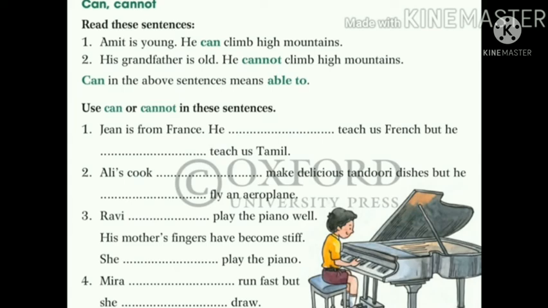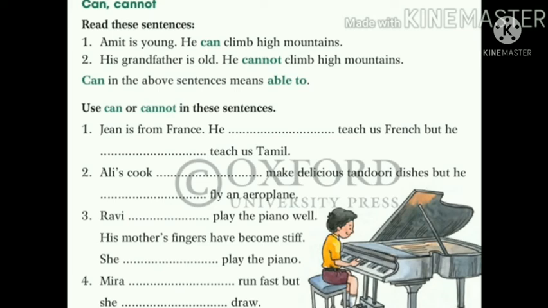Second sentence. Ali's cook can make delicious tandoori dishes, but he cannot fly an aeroplane. Because a cook cannot fly an aeroplane. Third sentence. Ravi can play the piano well. His mother's fingers have become stiff. She cannot play the piano. And fourth one, Meera can run fast, but she cannot draw. So it also shows that she is able to run fast, but she cannot draw properly.